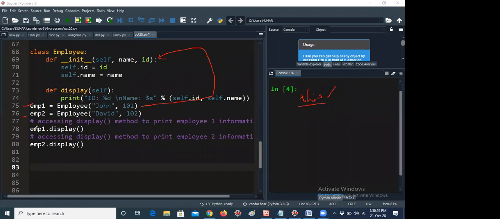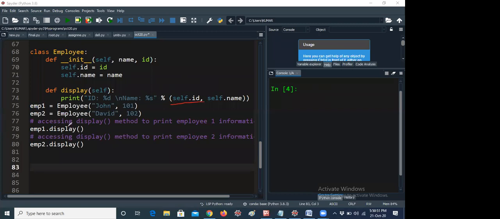Now I would like to display using the employee1.display method. If you call the display method, it goes to this line. It takes the self parameter by default, as you already know, so it is otherwise an empty parameter list. Now it is printing the ID, so self.id. Here it is getting self.id.